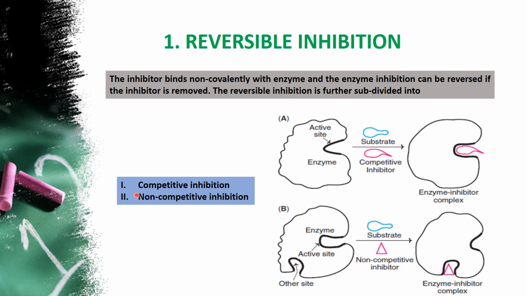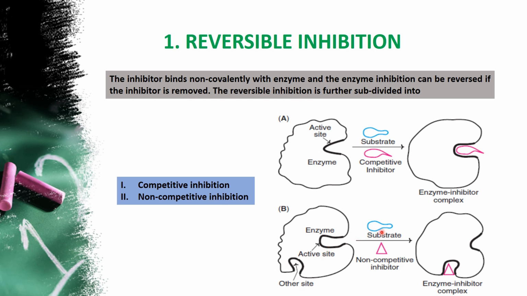There is a second type under the reversible inhibition, that is called non-competitive inhibition. Non-competitive itself explains that the structures of the substrate and the inhibitor are not similar. That's why it is called non-competitive inhibition. And moreover, the site is also different. In the earlier type, you can see only one site is there because of the similarity of the structure of the substrate and the inhibitor. But in the non-competitive type, you can see there is a separate site for the active site and a separate site for the inhibitor.